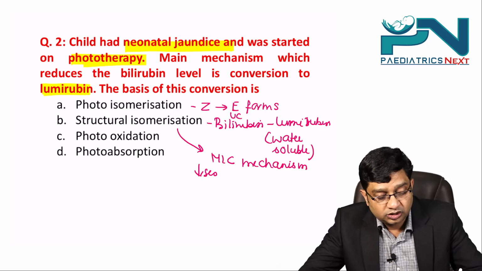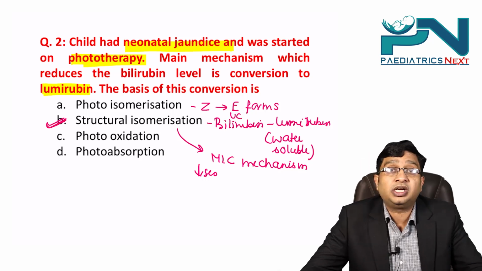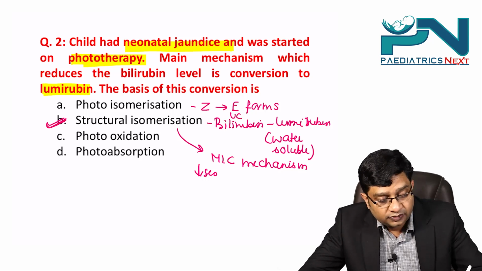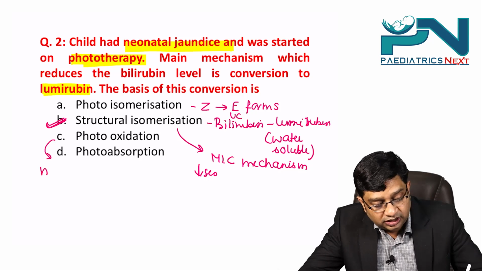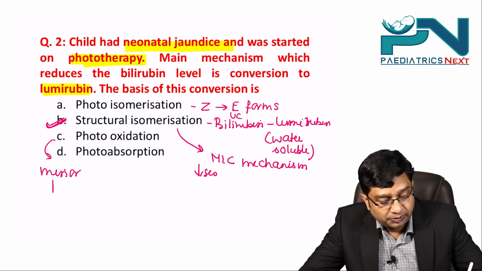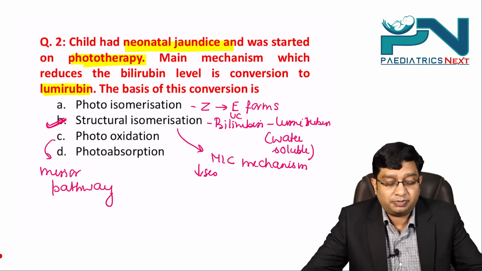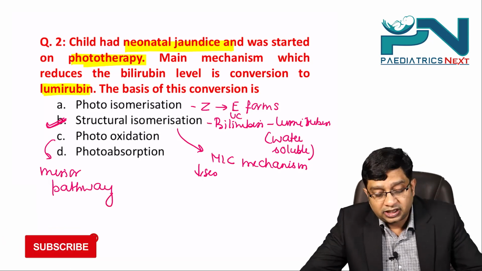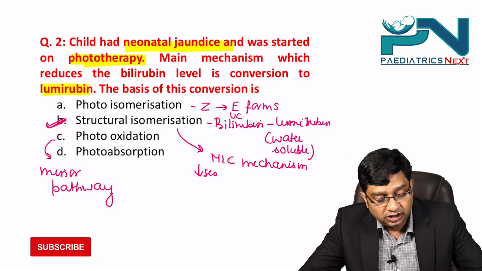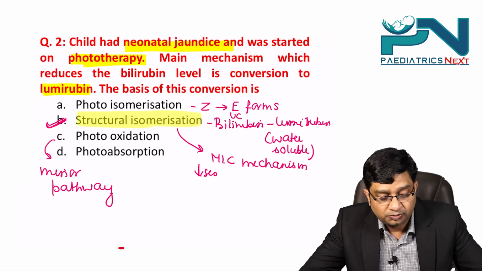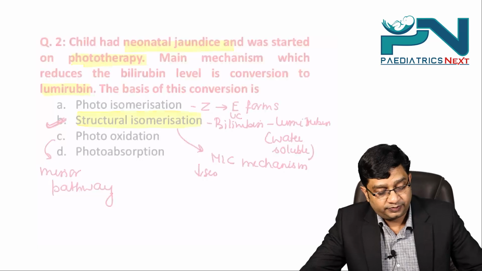So the right answer to this question is the structural isomerization. Photooxidation is a minor pathway. The photooxidation is a minor pathway, right? So the right answer to this question here is the structural isomerization, right?